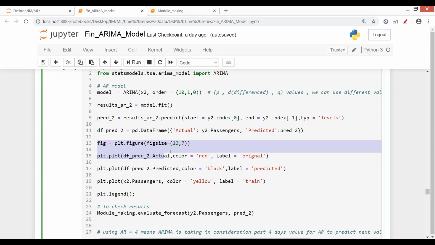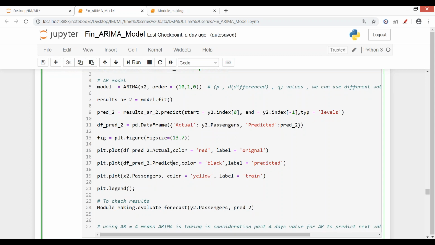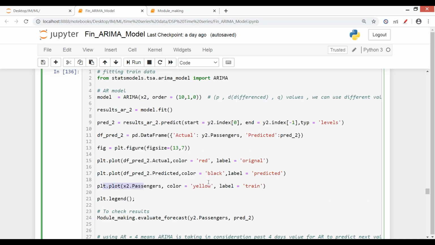Then by this command, I'm just plotting the values. This is my figure size. Into this, I'm plotting the actual values, df_pred_2.actual, which is this column here. Then plt.plot df_pred_2 predicted, which is this value. So I plotted my data frame in two columns. Plus I want to see the past data as well, so this is x2.passenger. What was x2 here? The training data which we fed in. So this is my training data.